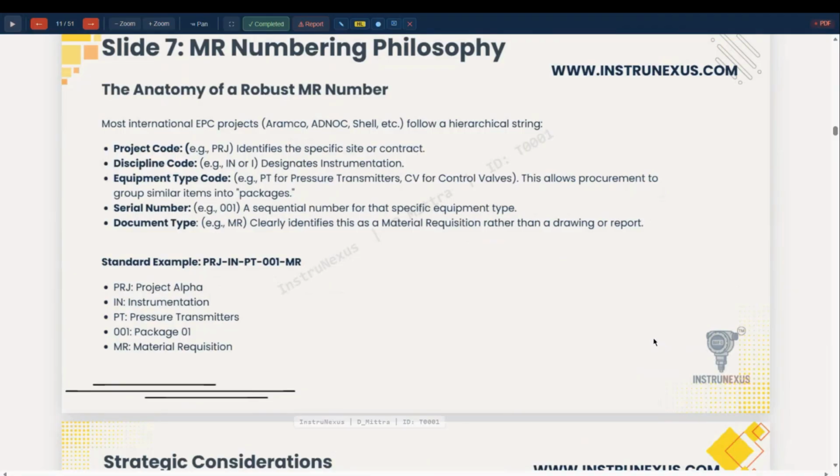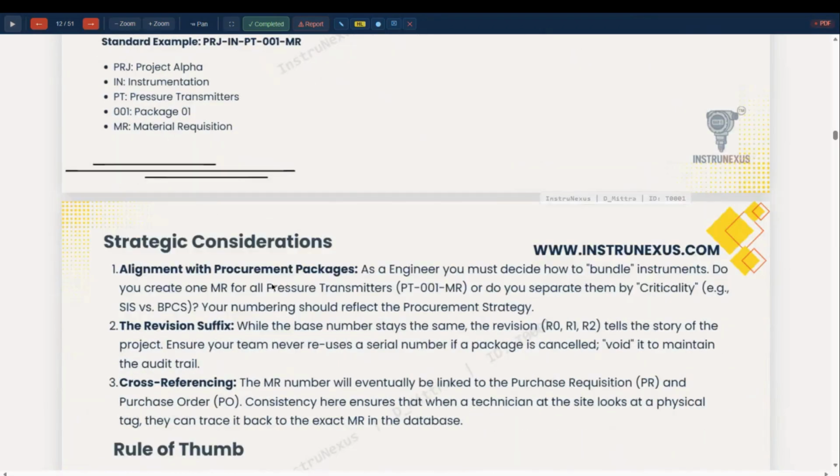Anatomy of a robust MR: project code, discipline code, equipment code, serial number and document number. These are the standard documentation requirements.